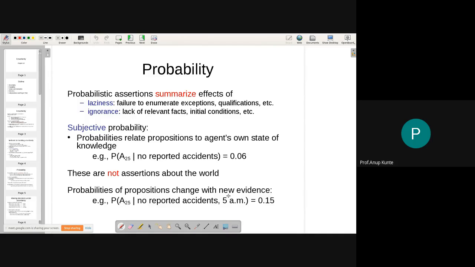This information is much closer information, and with this information my confidence increases, my belief increases further. So belief is what my confidence on the decision is, and now it becomes a 15% chance of getting to the airport. Again, everything is probabilistic here, so I'm not saying that A25 is true. I'm saying that A25 is true with a 15% chance of it being true. Okay, this is what the probability gives you as information.